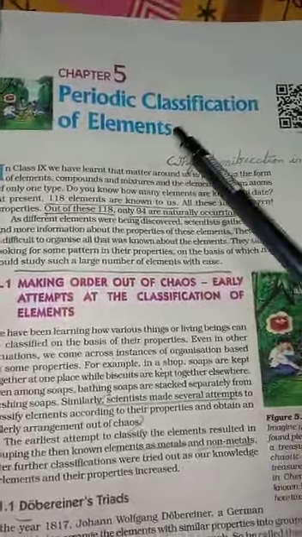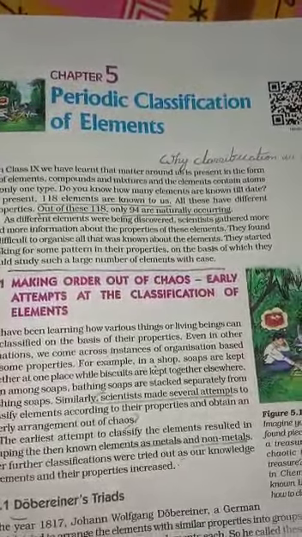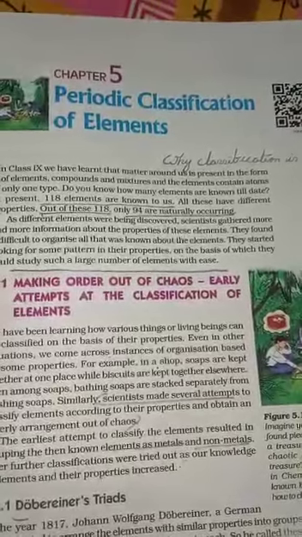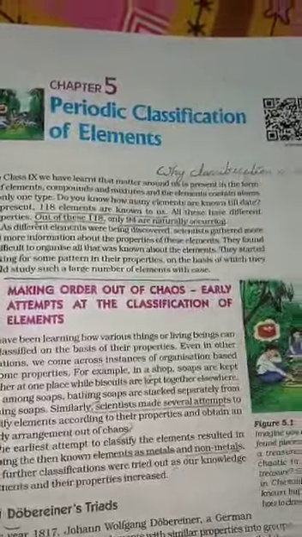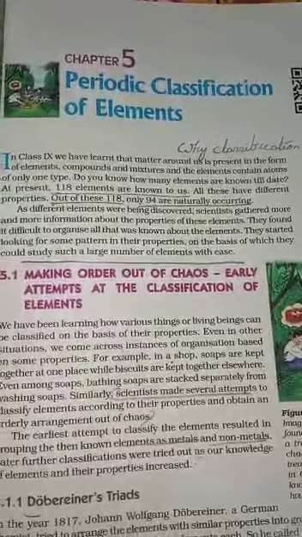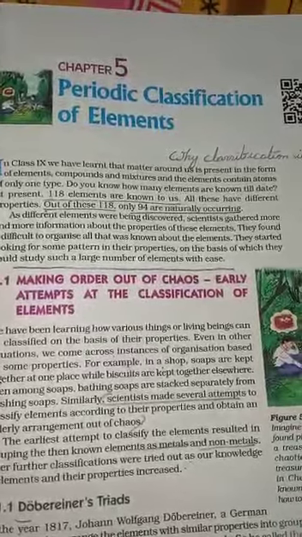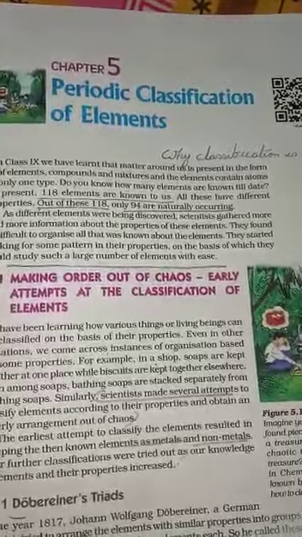So, the word classification is not new to us. We have already studied classification in class 9. We studied classification of organisms at that time, and here we will study classification of elements. There are 118 known elements, out of which 94 are naturally occurring and the other 24 are synthesized in the laboratory.